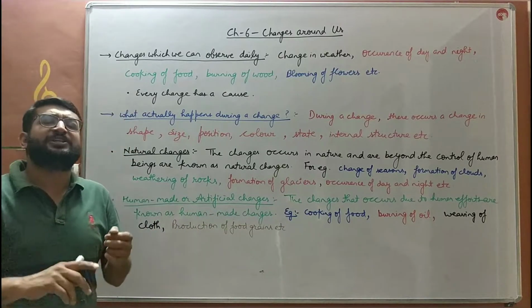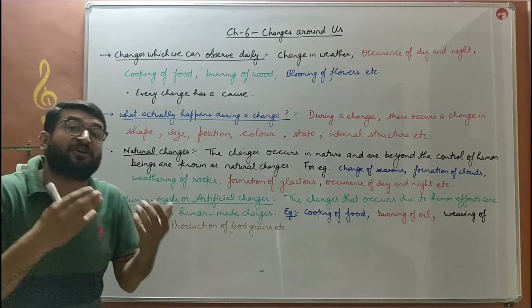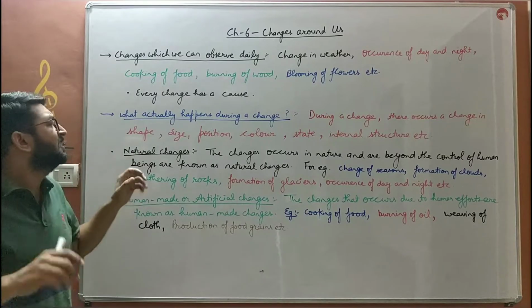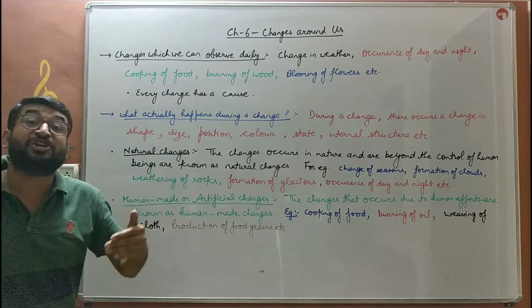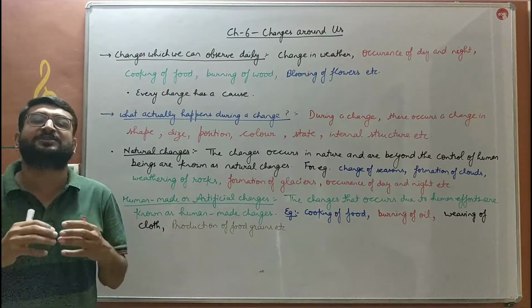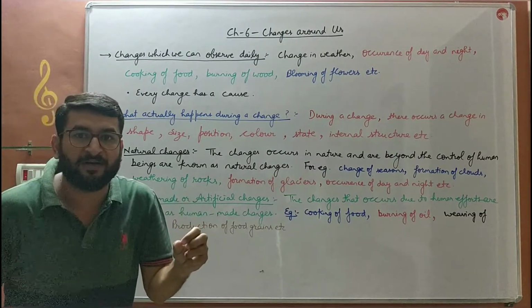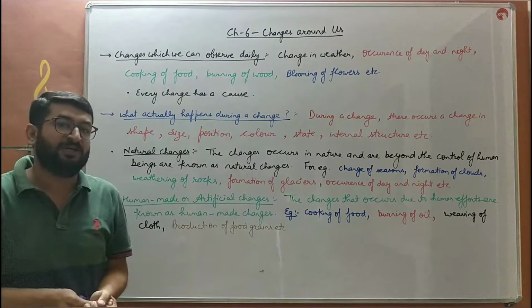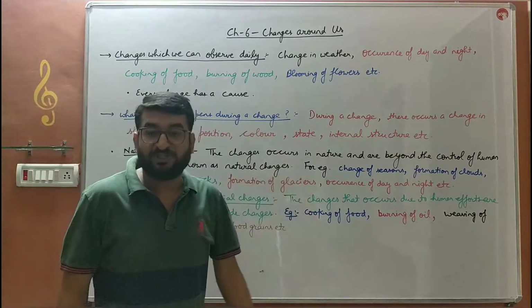During a change, change in shape occurs, change in size occurs, change in internal structure may occur. So these are the things actually occurring during a change. In the rusting of iron, you must have observed there is a change in color. When we add a base to a phenolphthalein solution, phenolphthalein is a solution which is colorless. When we add a base to it like soap water, we observe that the colorless solution changes to pink. So that is also a change. So change in color, change in size, change in shape, change in position, change in state.